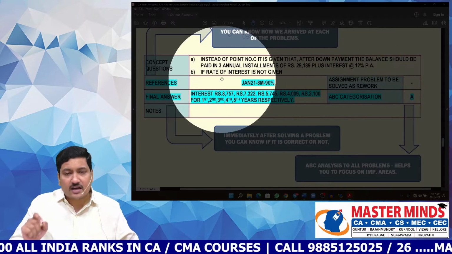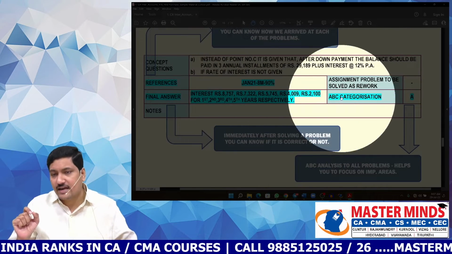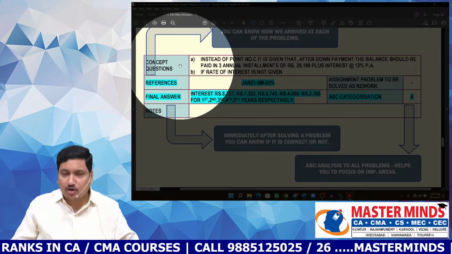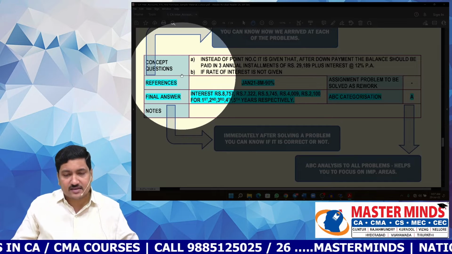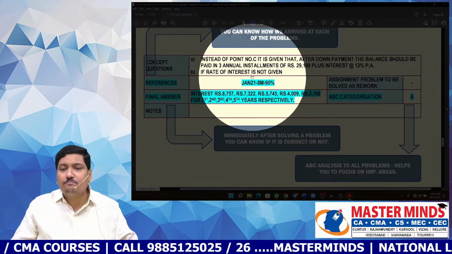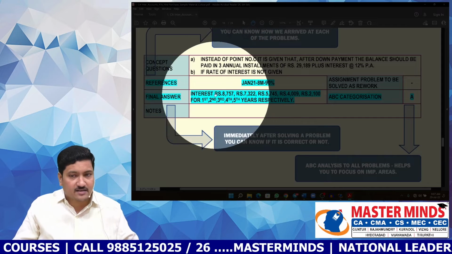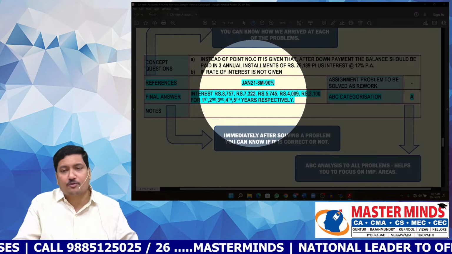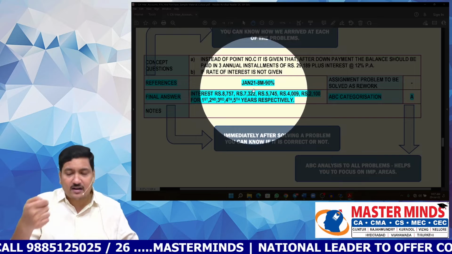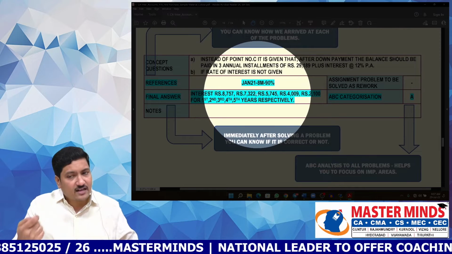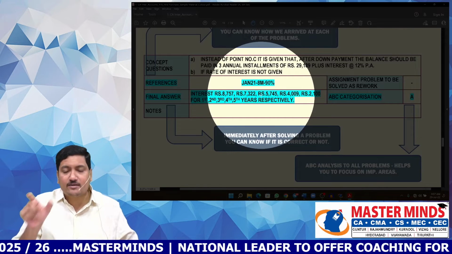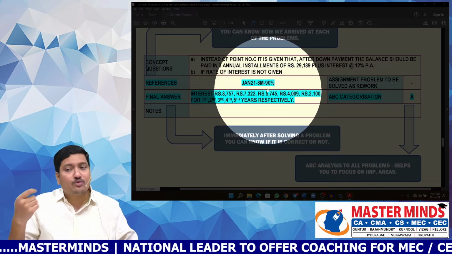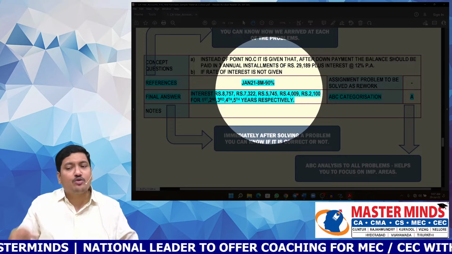After every CRD and assignment problem, you can find this kind of table where we will be providing concept questions. Another one, references. That means from where we picked up this problem, and the final answer. Just immediately after solving the problem, you can know what should be the final answer. If you are able to get that answer, that means you followed the right process. Otherwise, you need to rethink and recheck where you went wrong.